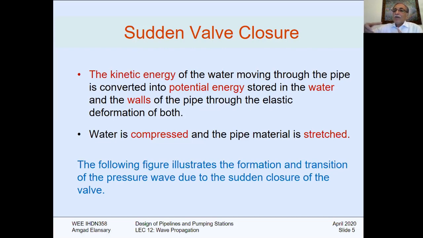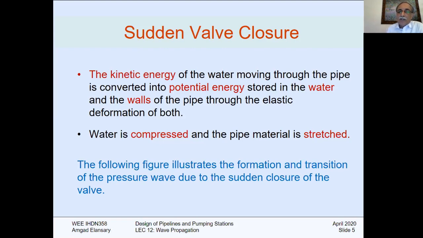Elastic deformation of the pipe means a longer length or larger diameter. Water is compressed. We understand that. And also pipe material is stretched, elongated a little bit in the axial direction and the diameter direction.